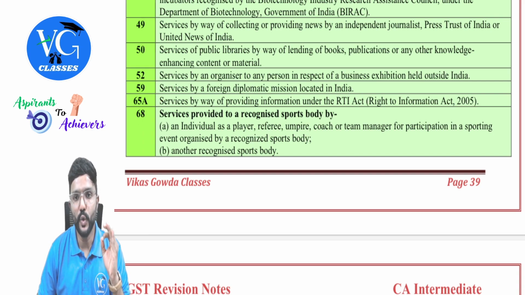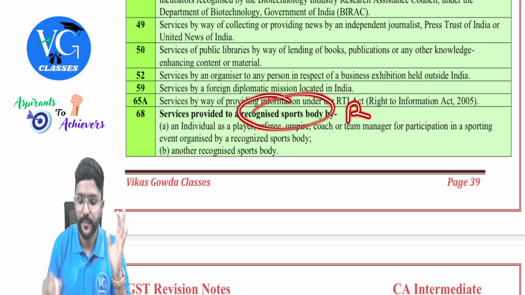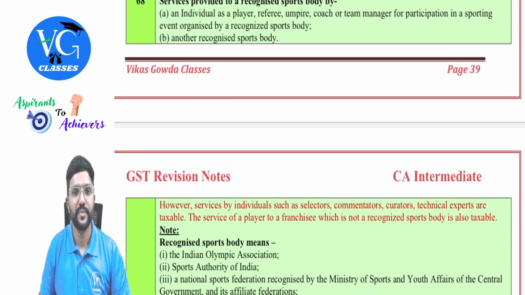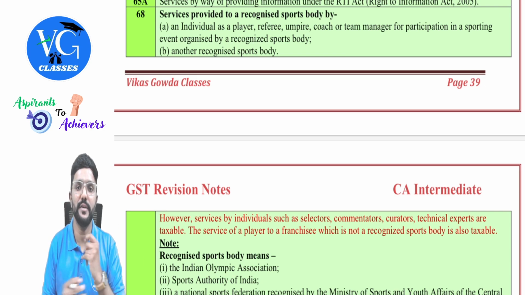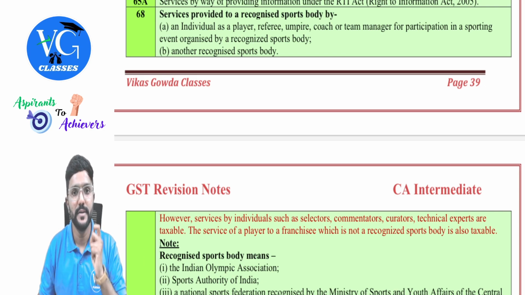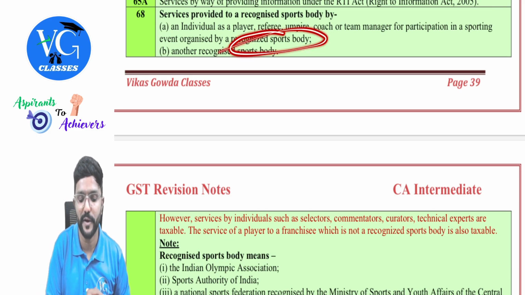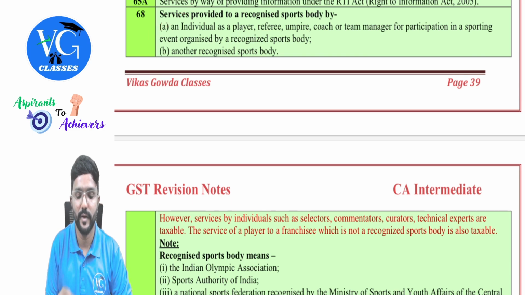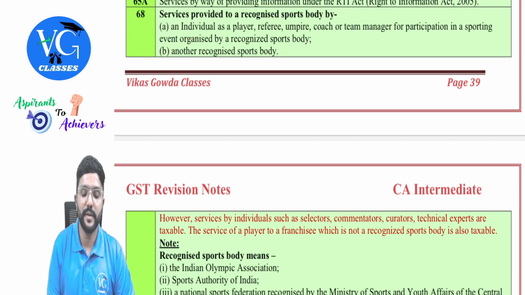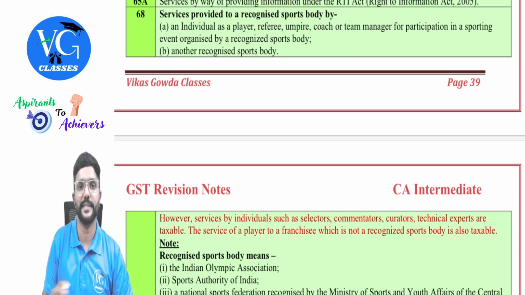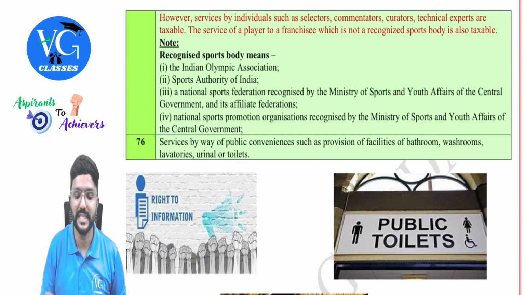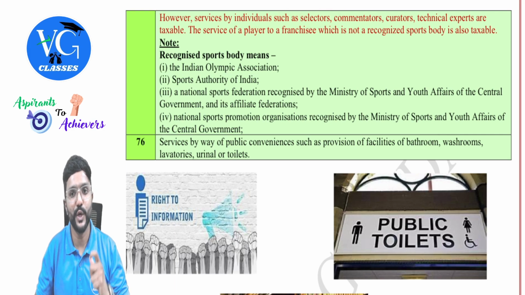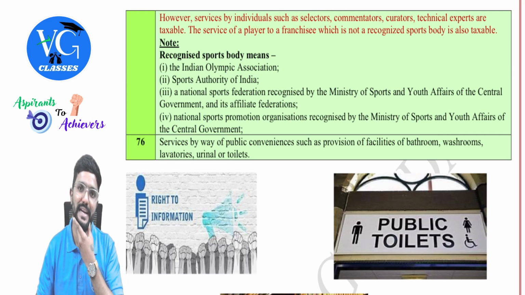68. Services provided to a recognized sports body, meaning they are the recipients. Okay. So who is the supplier? An individual as a player, referee, umpire, coach, or team manager for participation in a sporting event organized by a recognized sports body. So the following people are the supplier. Okay. Who is the recipient? A recognized sports body, or another recognized sports body, meaning one recognized sports body is giving services to another. However, services provided by an individual such as selectors, commentators, curators, and technical experts are taxable, guys.